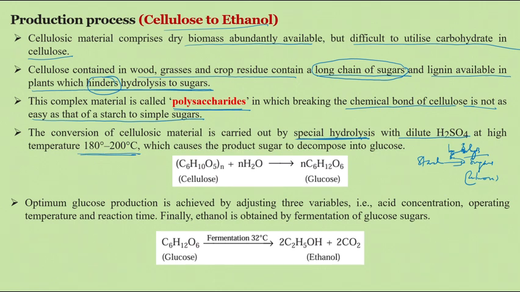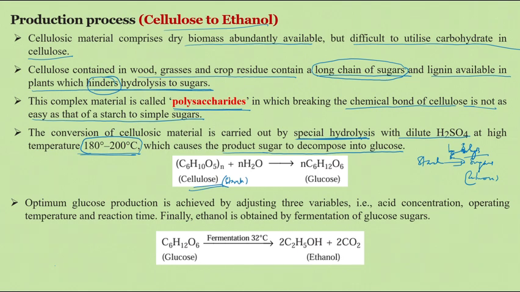The previous two processes don't need a high temperature, they require room temperature, but this special hydrolysis process requires a high temperature around 180 to 200 degrees Celsius. That causes the product sugar to decompose into glucose. Cellulose has the same elements as starch, but there is a difference in chemical composition.